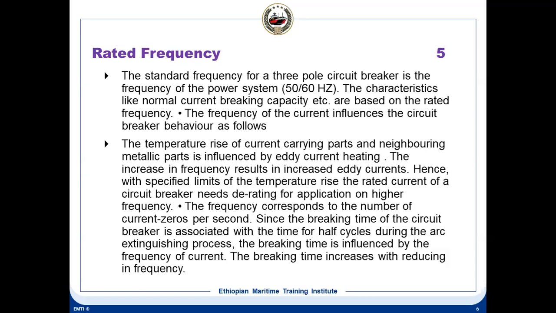So when the frequency increases, the eddy current increases. Hence, within specified limits of temperature rise, the rated current of the circuit breaker needs derating for application at higher frequencies. That means the frequency has an effect on the eddy current, because eddy current is the current induced when a conductor is placed in a changing magnetic field. So one is the rated frequency: what frequency is the breaker operating at? That's very important, whether it is 50 or 60 hertz.